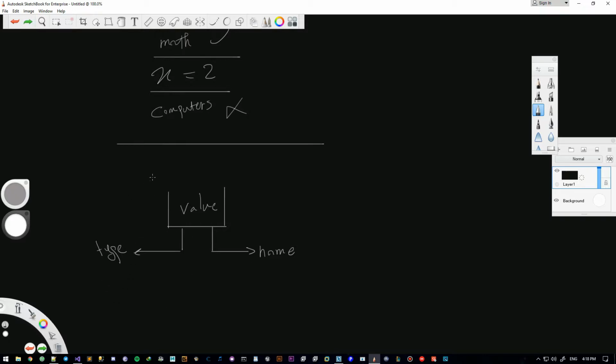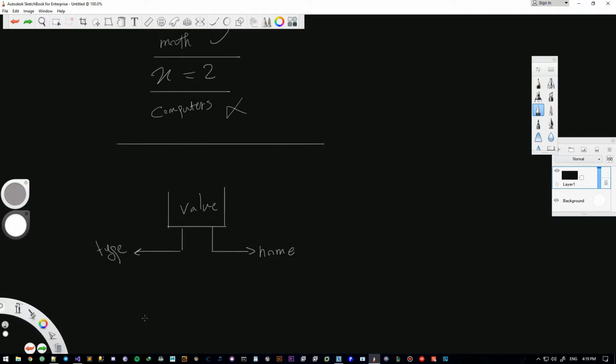Now, as I said right here, in math, this is okay, everybody's happy, everybody cheers, but in this computer world, computers would be like, yeah, I don't know what you're talking about. So we definitely need to give it a type, we definitely need to give it a name, and this value is optional at first. We will talk about that too in this video. So value is optional at the beginning. Type and name are required.